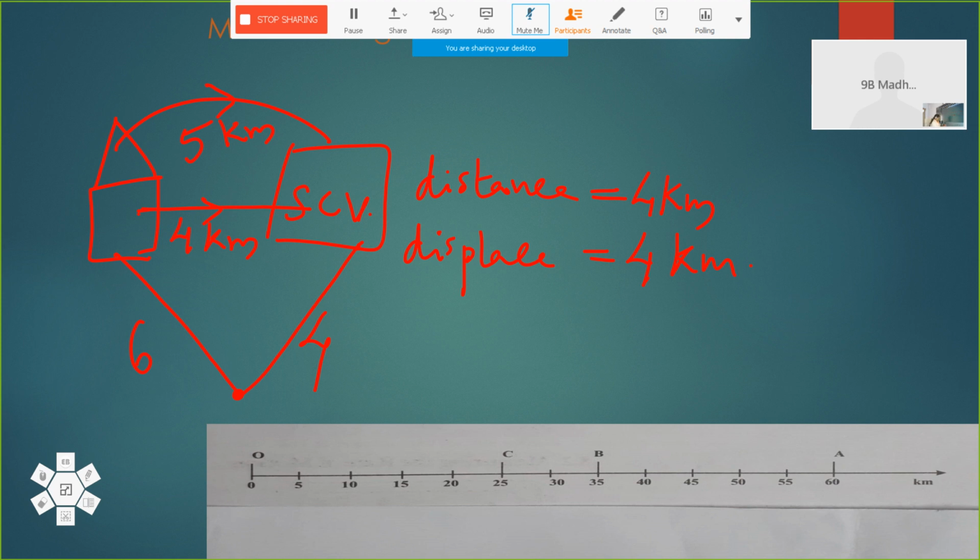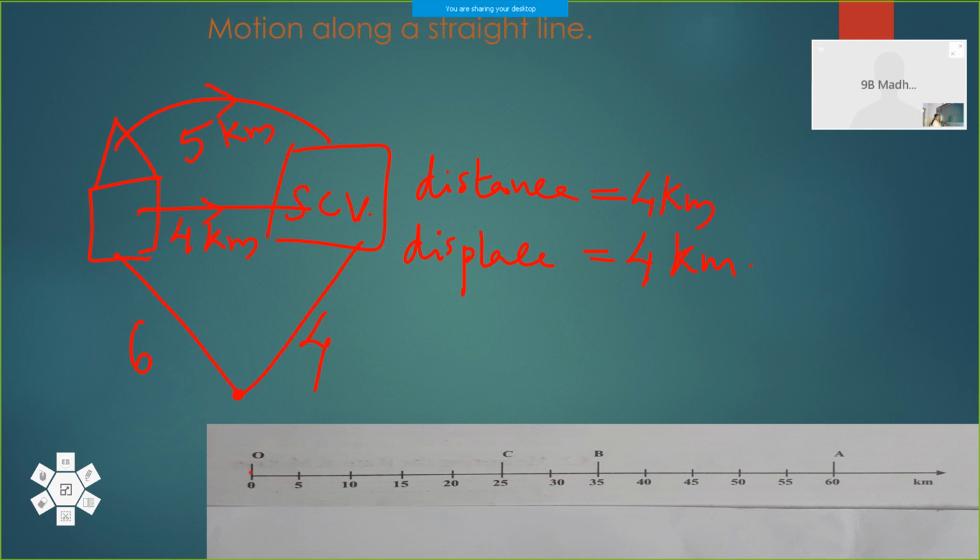Okay. So if we take distance from the origin, this is your origin. From the origin, if we move towards the right and reach C, distance is taken as positive. Distance is taken positive. And if you come back from that position and reach the origin again, what happens to your distance and what happens to your displacement? Now we are going to see that.